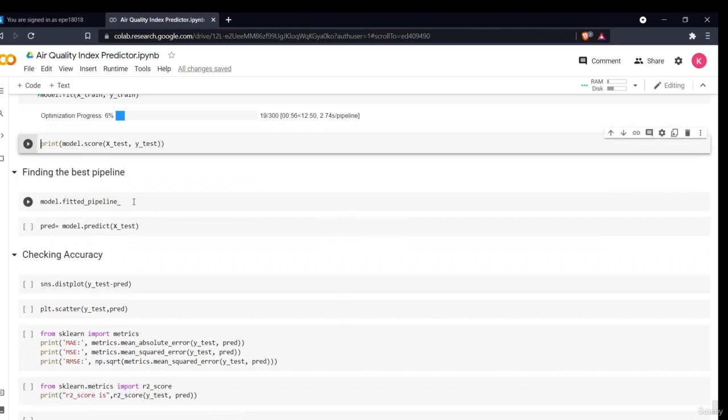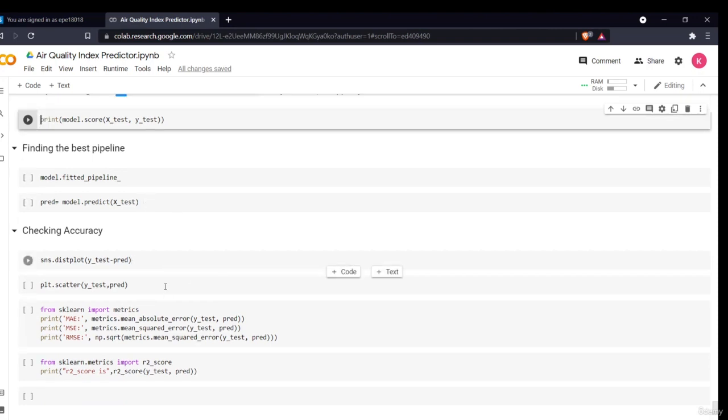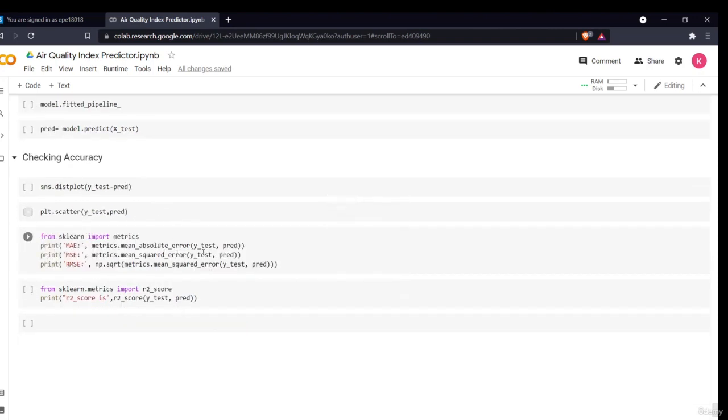Okay, what it will do is give you the pipeline, which model is selected, and all the information about how and where the model is selected and what hyperparameters are selected. Then you can simply predict and check the accuracy, like the previous one which we did.